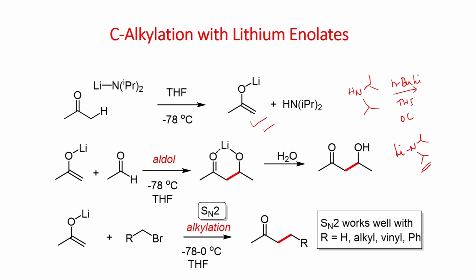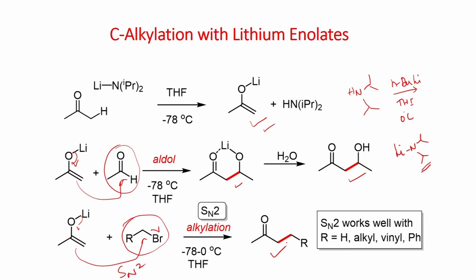So, once we have this enolate, you can react it with an electrophile. For example, if you add an aldehyde, it can undergo 1,2-addition here, and you can get this lithium alkoxide. When you do workup, you can get this aldol product. This is well known in the literature, well explored. Now, instead of an aldehyde, if you add an alkyl halide, it can undergo substitution via SN2 pathway. So, you get the C-C bond formation.